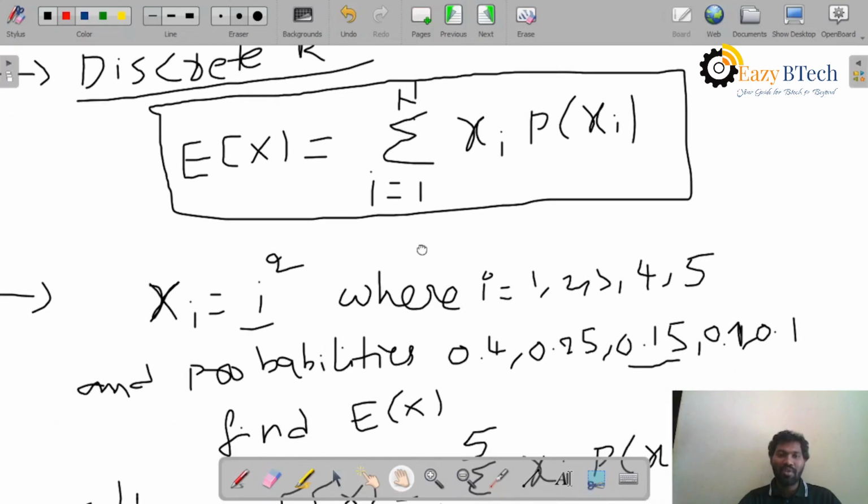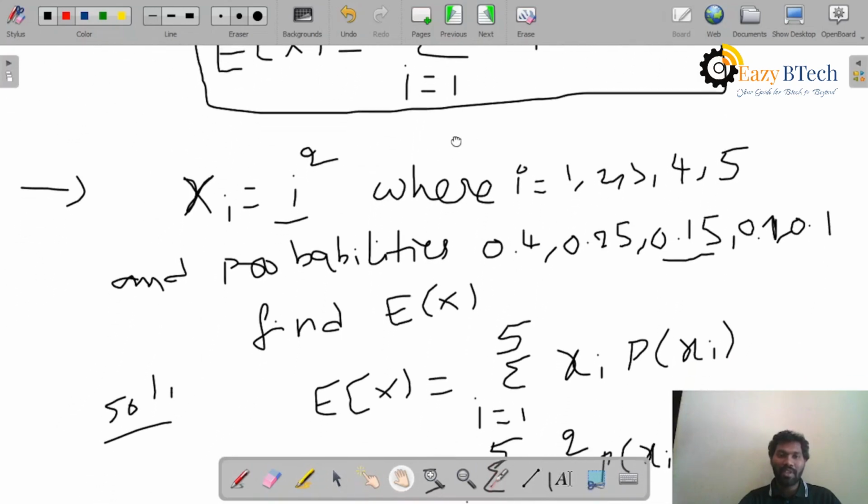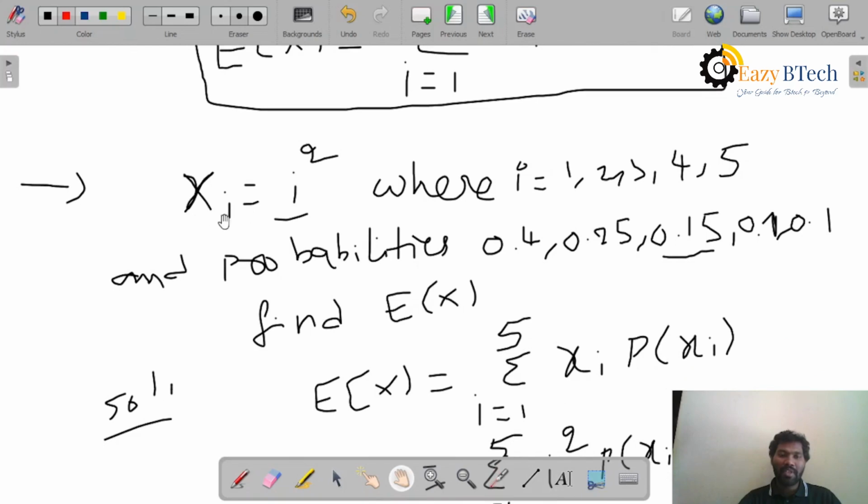Now we'll do one problem on discrete random variables. Suppose the problem is like this. Given xi equal to i square, where i ranges from 1 to 5: 1, 2, 3, 4, 5. And the probabilities at the given instances, that means i equal to 1, have a probability of 0.4, 0.25, 0.15, 0.1, 0.1. So this is the problem they gave you, and what they want us to find is the expectation of x.